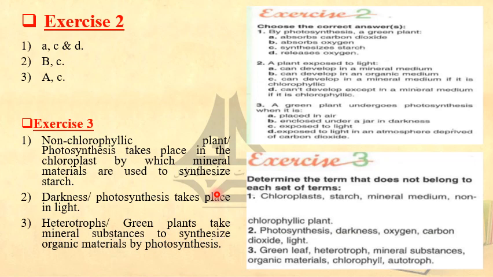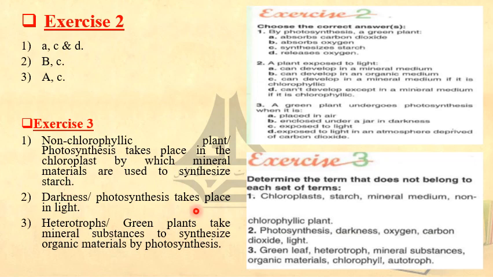Which one is the intruder? What do I mean by intruder? As if I'm telling you remove the one that doesn't belong to this set of words. Here we can say the non-chlorophyll plant. We can say photosynthesis takes place in the chloroplast by which the mineral materials are used to synthesize what?